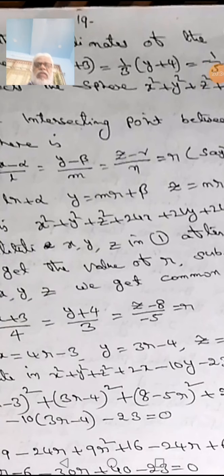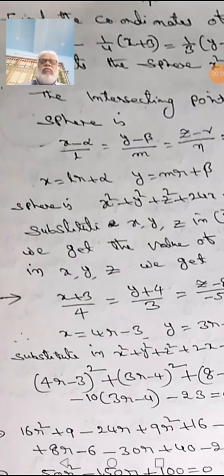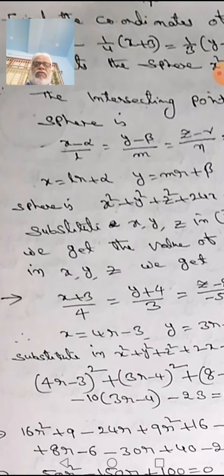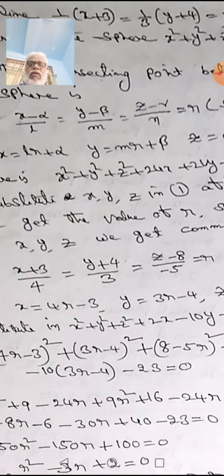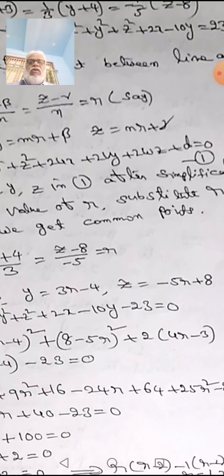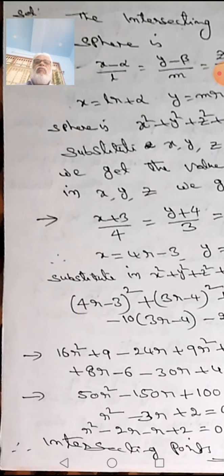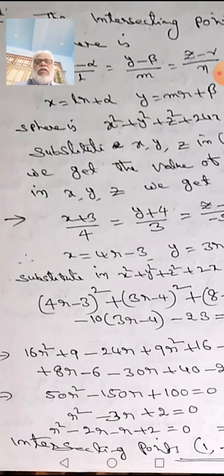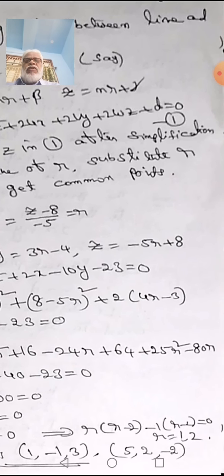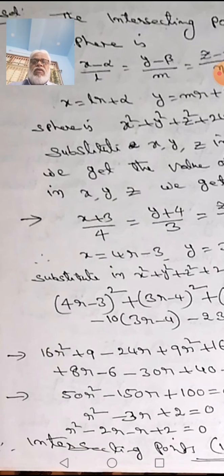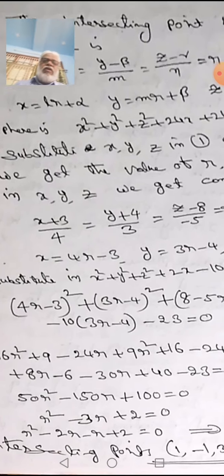So we take one example. (x plus 3) by 4, (y plus 4) by 3, (z minus 8) by minus 5, equal to some r, we say. What is x? x is equal to 4r minus 3, y is equal to 3r minus 4, and z is equal to minus 5r plus 8. So substitute in x square plus y square plus z square plus 2x minus 10y minus 23 is equal to 0. What do we substitute here? The values of x, y and z.